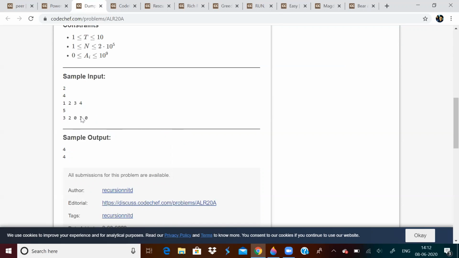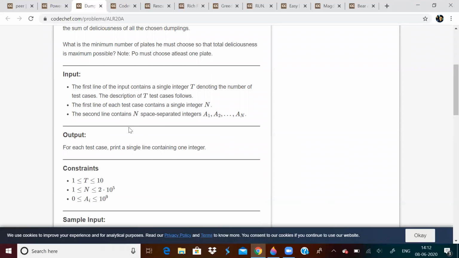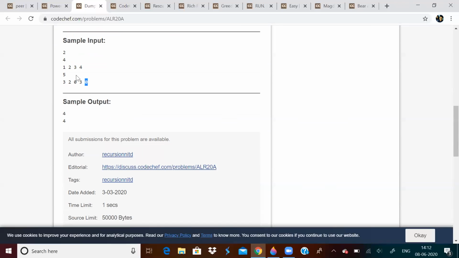What if I select the entire array? Has the deliciousness changed? No, it is still 3 plus 2 plus 3. This 0 is insignificant, right? So the question is telling us to find the minimum number of plates so that the deliciousness is maximum. So if there is no 0 in the array, then the answer is what? N only.